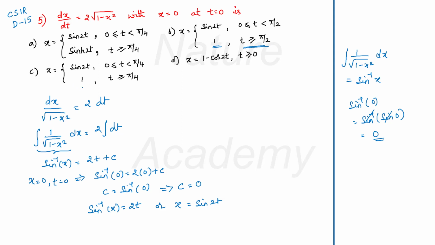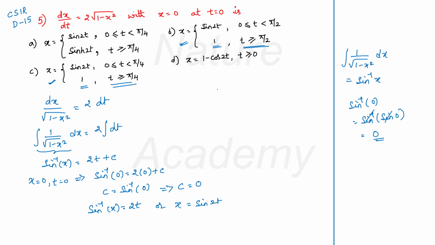Or if you have x as 1, your t will be greater than or equal to pi by 4. Isn't it? Or the other things also may be possible. If your x is equal to sinh 2t, then your t may be greater than or equal to pi by 4. But you are not getting sinh 2t anywhere here. But the options could be B or C. So much intuition you can get at this level, isn't it?